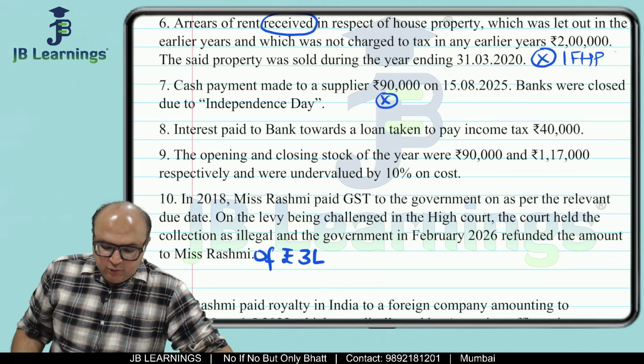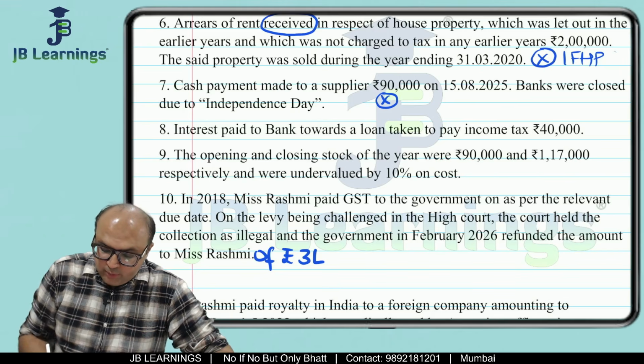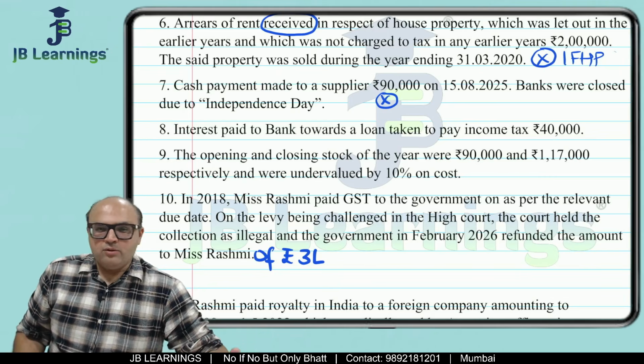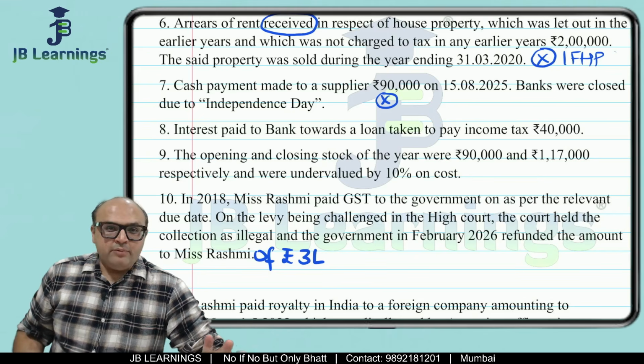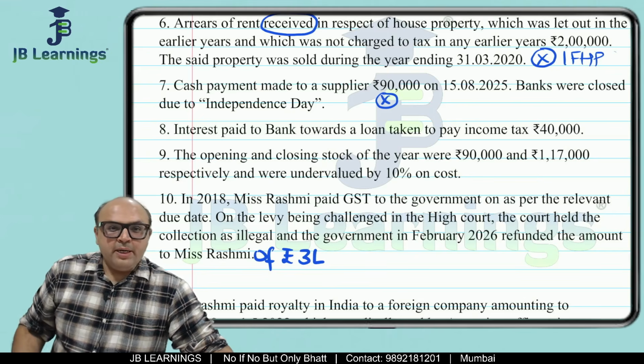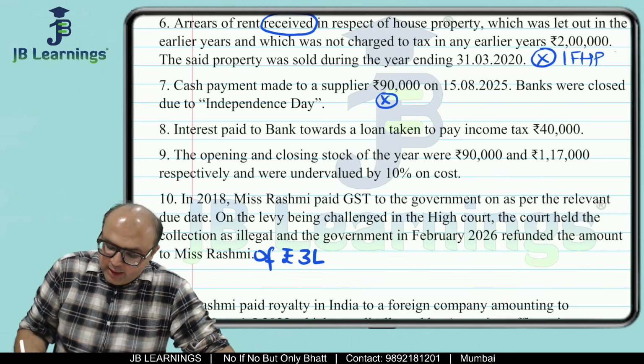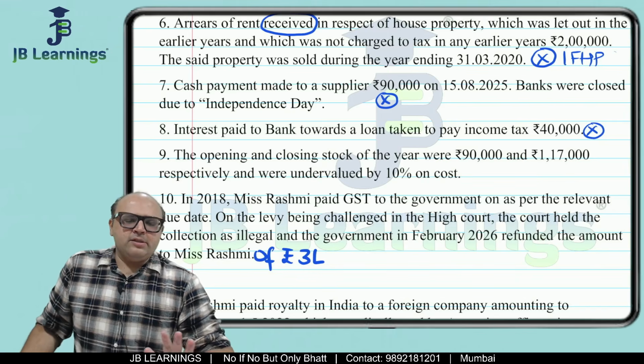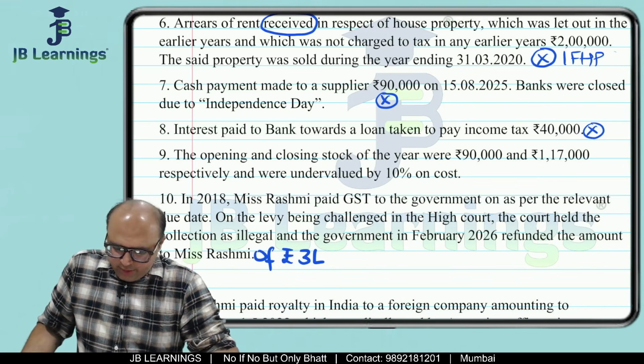Next, interest paid to bank towards a loan taken to pay income tax. Income tax is not allowed. Interest on income tax is not allowed. Penalty for income tax is not allowed. And interest paid on a loan which was taken to pay income tax, this is also not allowed. So anything which is related to income tax is not allowed.